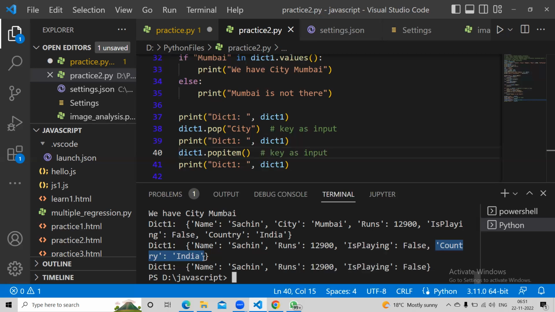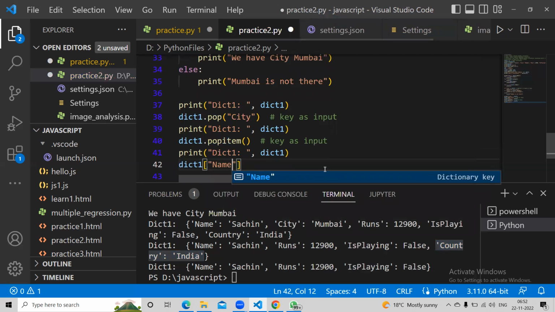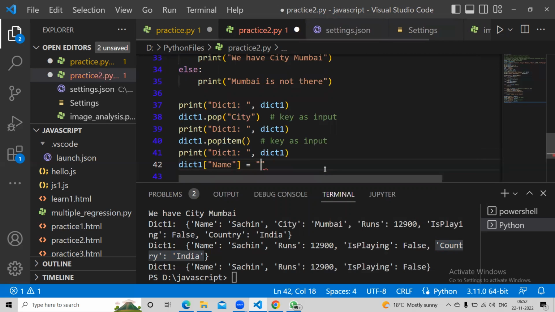So you are asking to delete that name and Sachin in both, right? Or only Sachin? How can both get deleted? You can change the value of name to something else, correct? But you can't delete. Delete means key should not be there. I can change the value, DICT1 name equal to blank. This is not called deleting. You're changing the value to something else, isn't it?